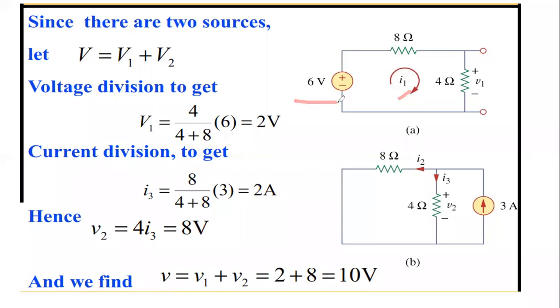Six volt voltage source is there, 8 ohm resistor is there, 4 ohm is there, and this voltage V1 we have to find. So it is very easy now. I want to find this voltage. I can always apply voltage division rule. You should remember voltage division.